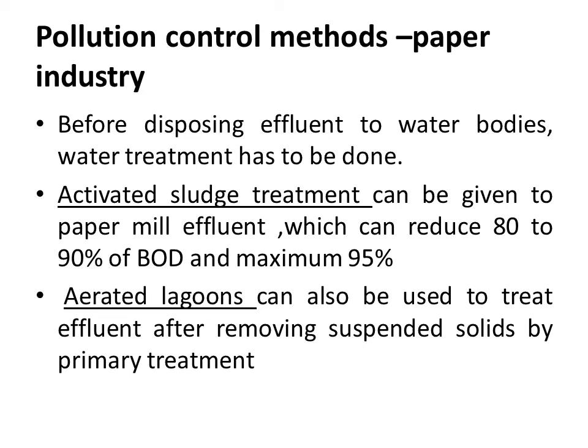That is the return sludge, which is the activated sludge that is mainly used to activate the biological oxidation process within the aeration tank. So that is why the name activated sludge treatment. If you are providing this activated sludge process, the final effluent BOD load will be very less, less than 30 milligram per liter, and we can safely dispose that paper effluent to the surroundings or to the water bodies. That is one of the most important methods used to treat the paper effluent, that is activated sludge treatment.